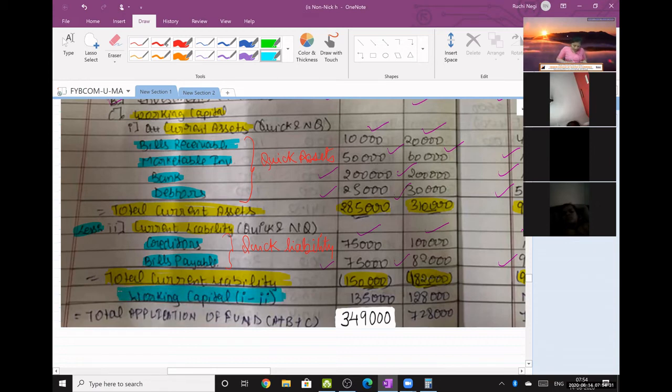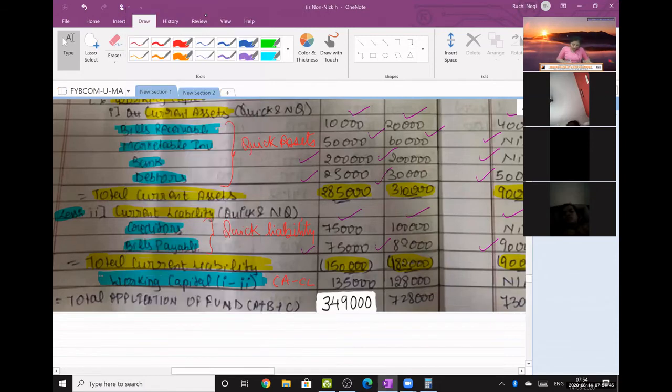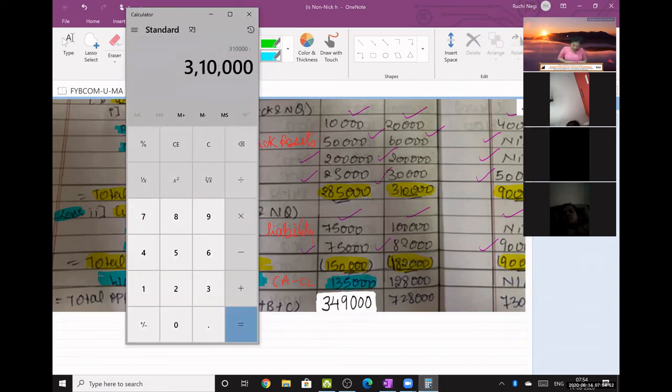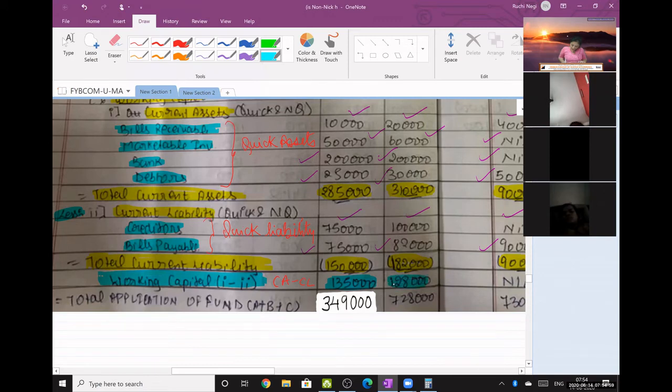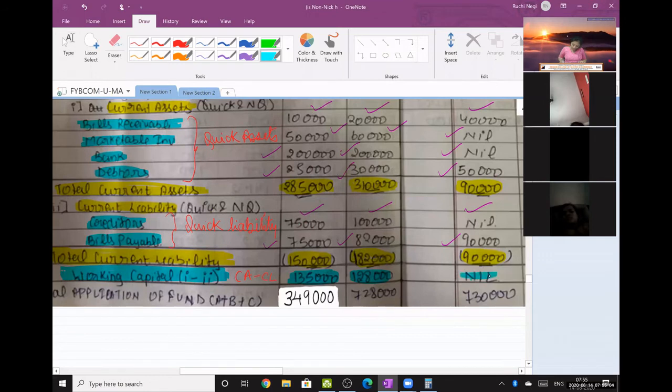Okay, how do you get this? Current assets minus current liability. Okay, so 2,85,000 minus 1,50,000. So the answer is 1,35,000. Then 3,10,000 minus 1,82,000. So the answer is 1,28,000. Next, 90,000 minus 90,000, 0.